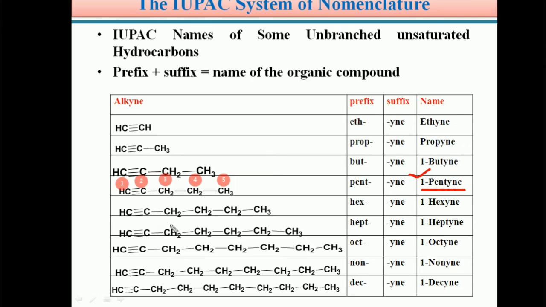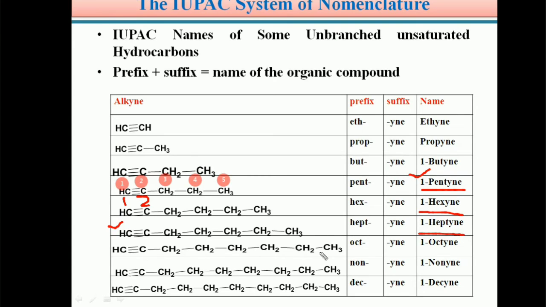Similarly, if the given organic compound contains 6 carbon atoms and there is a triple bond between first carbon and second carbon, the name of this compound is 1-hexyne. If it contains 7 carbon atoms, the IUPAC name is 1-heptyne.